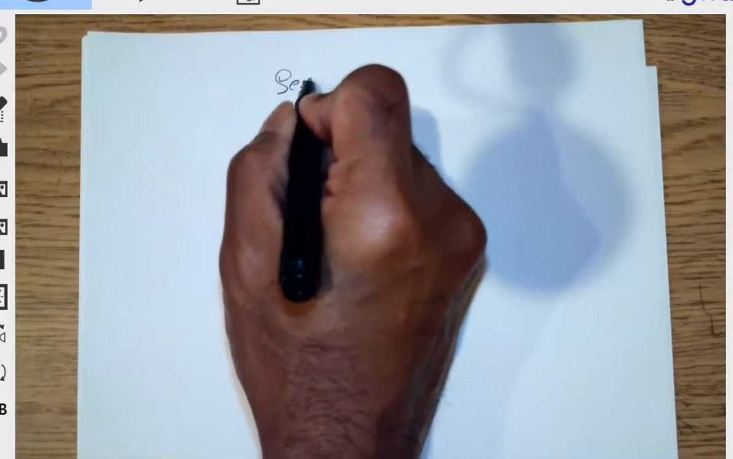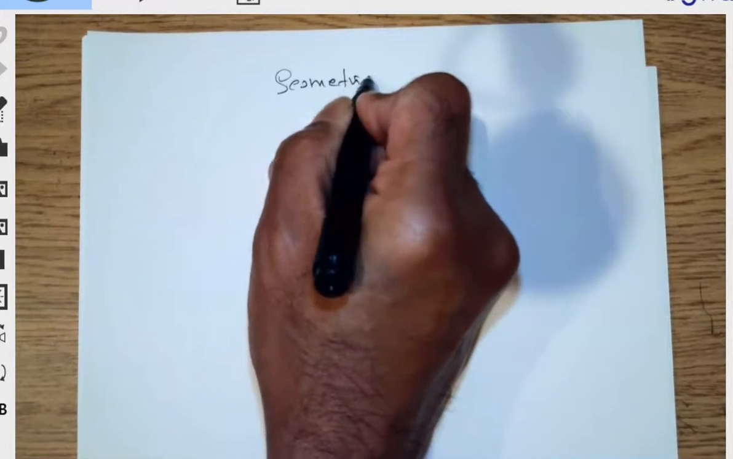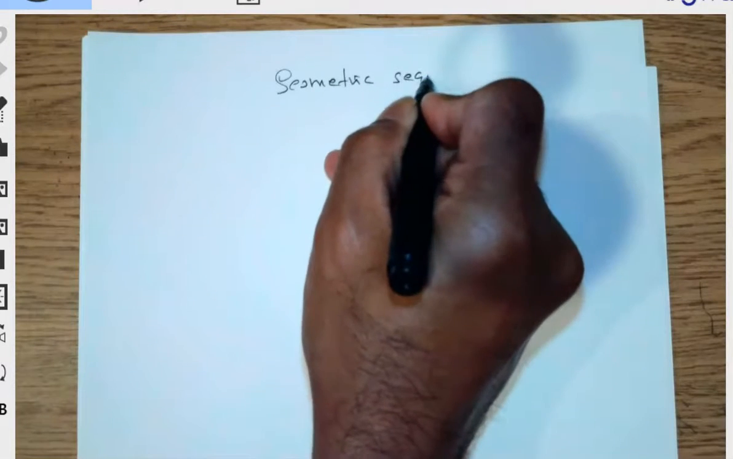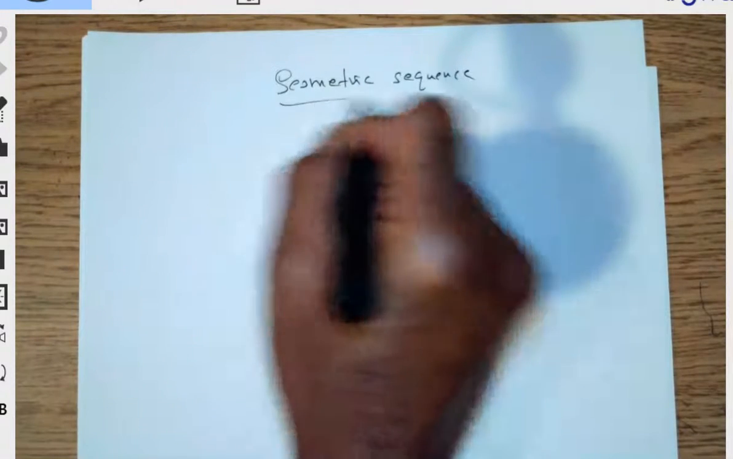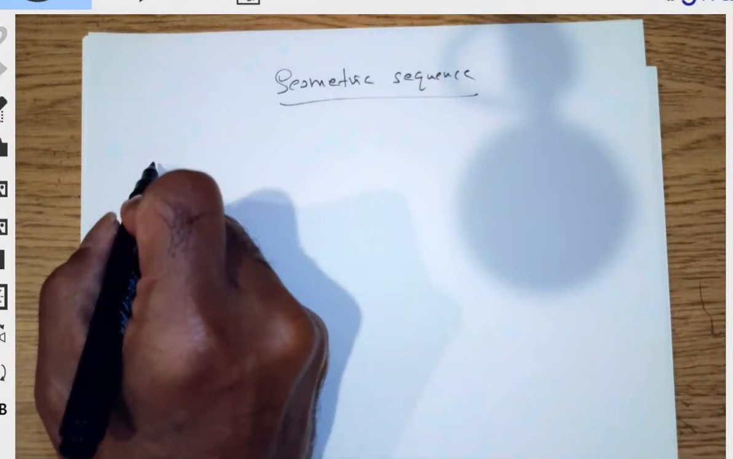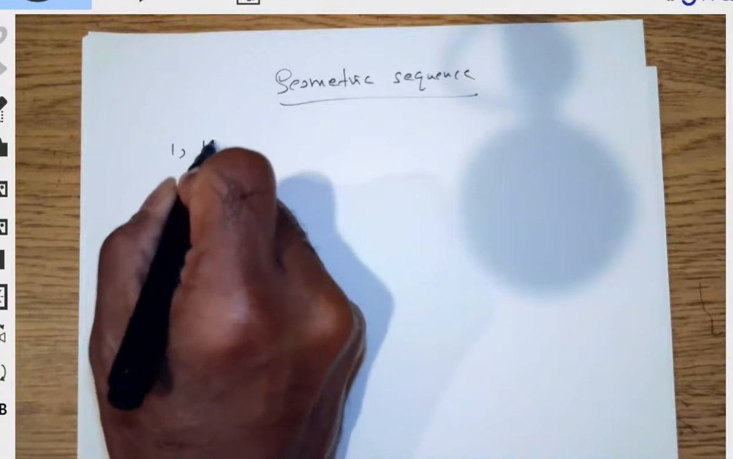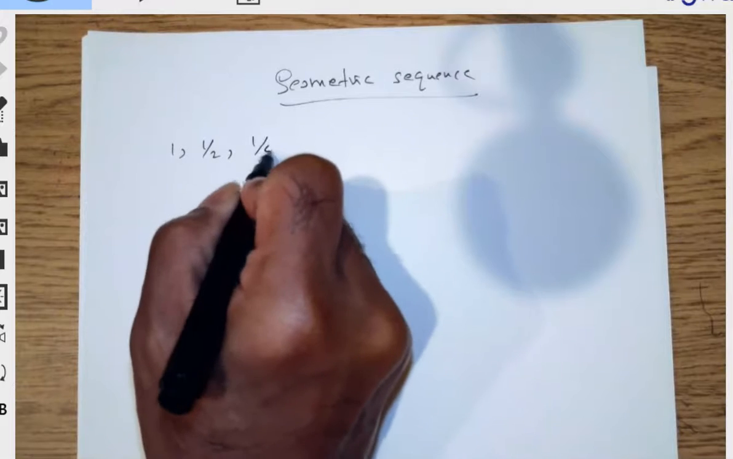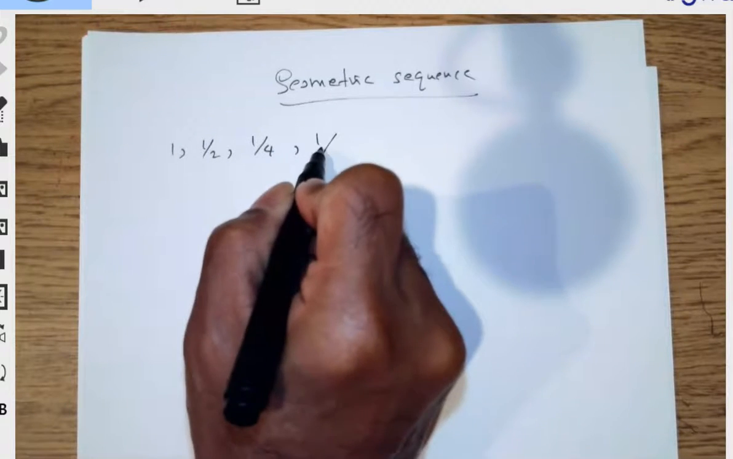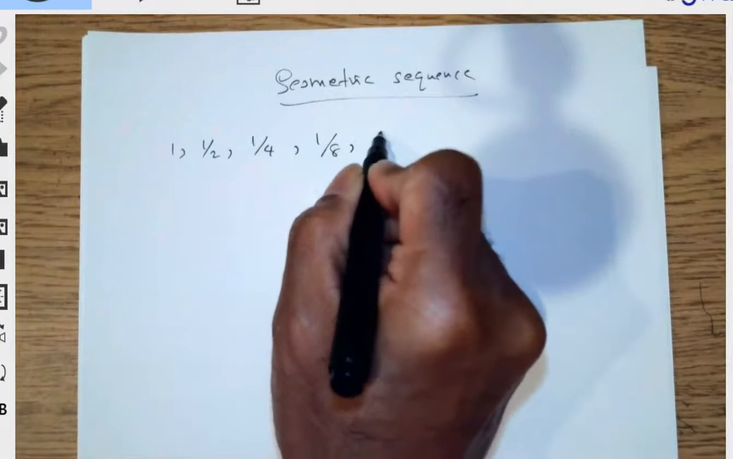So let's take what is known as a geometric sequence. That's a good place to start. If you look at this sequence that we saw earlier: one, one half, 1/4, 1/8, and 1/16.